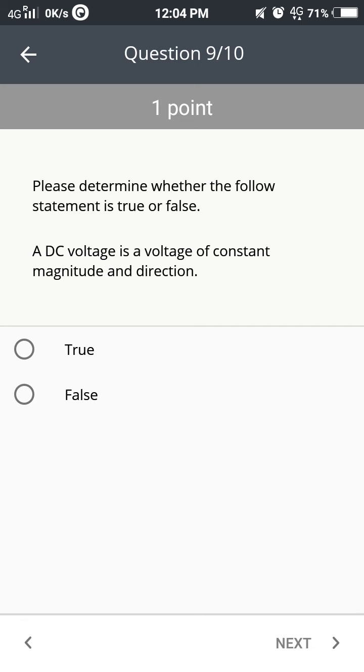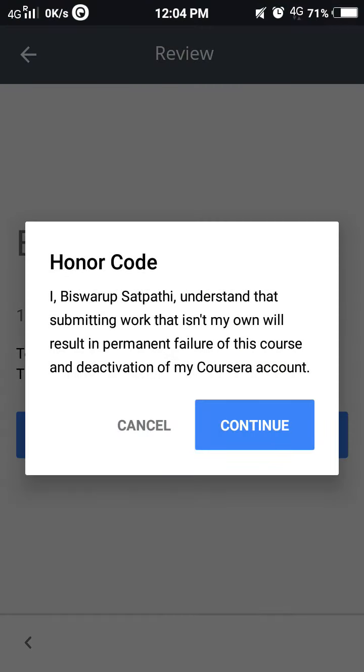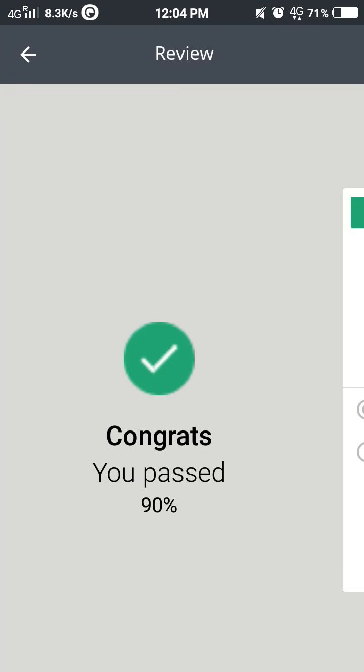The answer is true. The current produced by such voltage in a load is called direct current, that is DC. So here we are done with week 1.